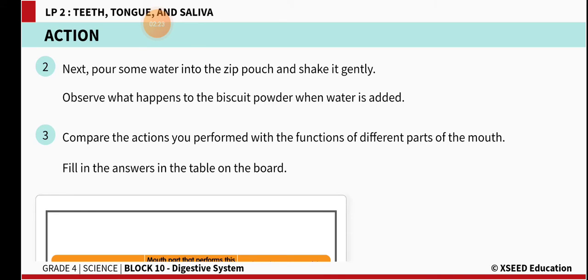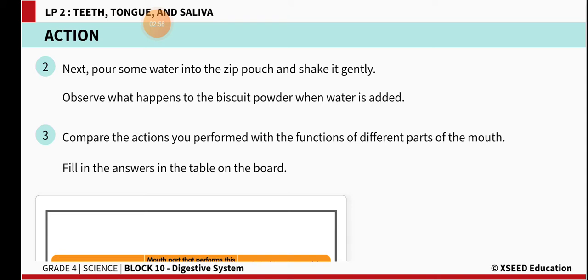Compare the actions you performed with the functions of different parts of the mouth. How did you crush the biscuits? I told you to crush them first. In the same way, the food which you are eating is crushed with your teeth. And I told you to add the water. In the same way, your saliva acts like the moist part and turns the food into a semi-liquid form.